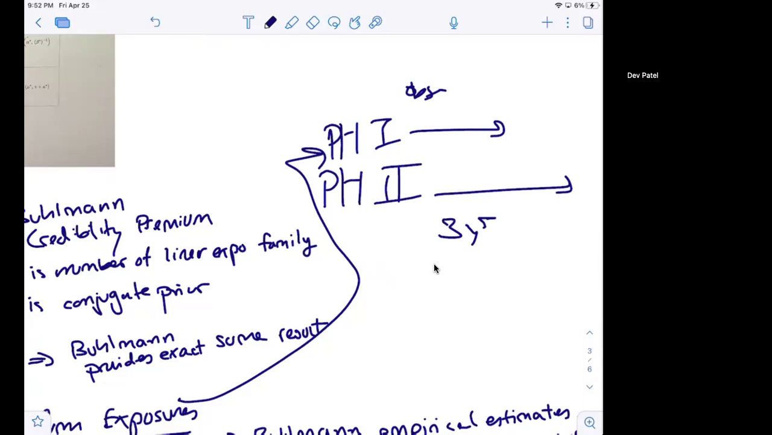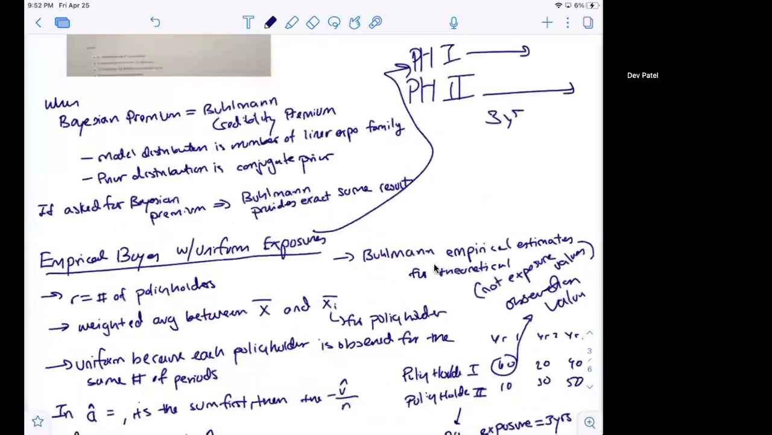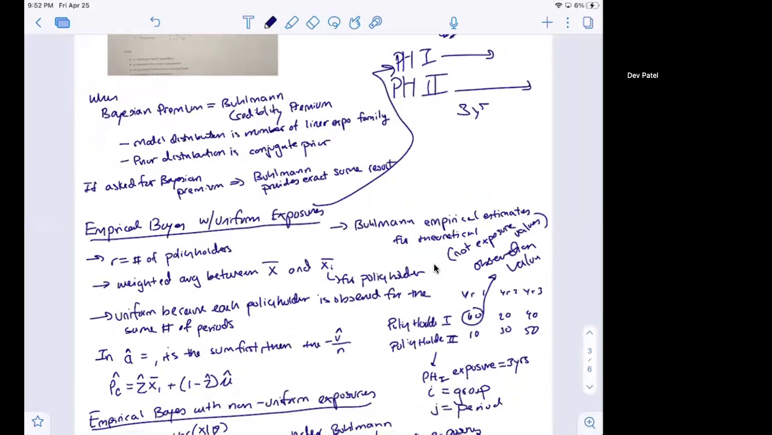That's actually only the first level of identifying if something is uniform or not, which is the number of periods that each of these groups are actually observed. So if that differs, then we don't have uniform exposures. We have non-uniform exposures. The second is if the underlying metric for measuring exposures differs by year or by policyholder.